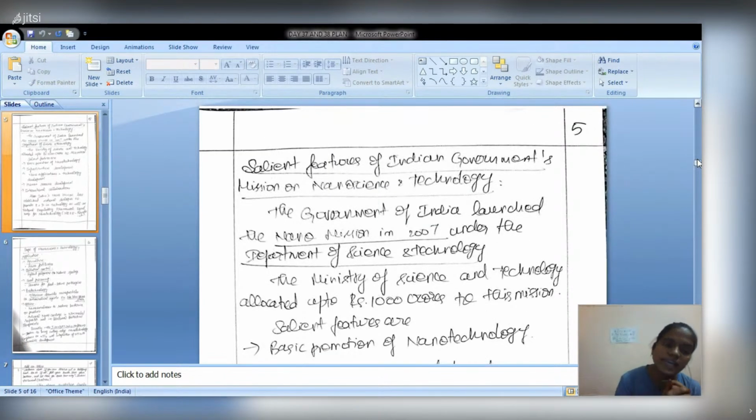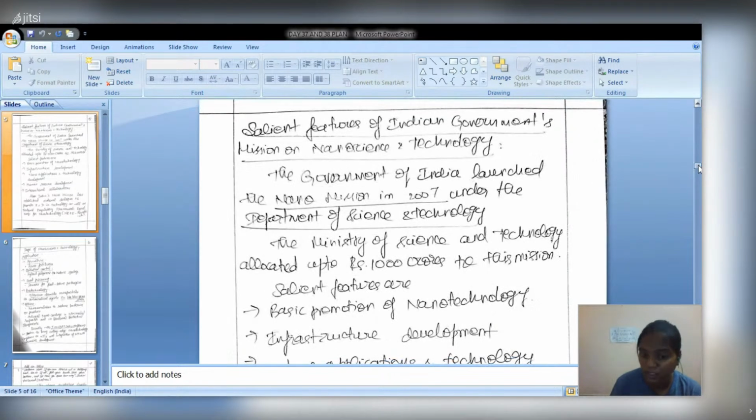So next, the second part of the question is about the salient features of the Indian government's mission on nanoscience and technology. The Nano Mission was launched by the Government of India in 2007 under the Department of Science and Technology. It is now under the Ministry of Science and Technology, and 1,000 rupees crores have been funded for the Nano Mission in our country.